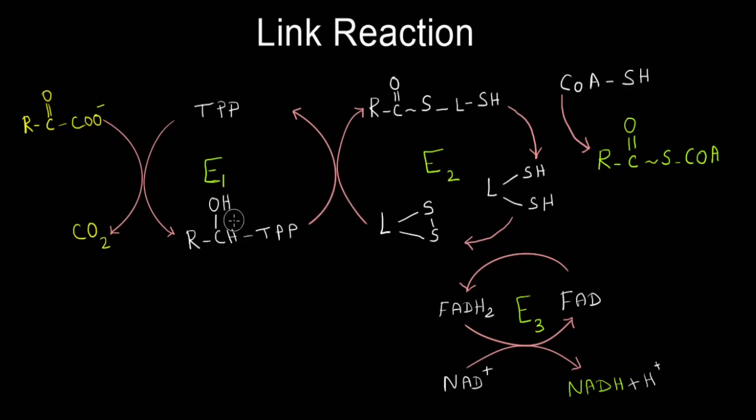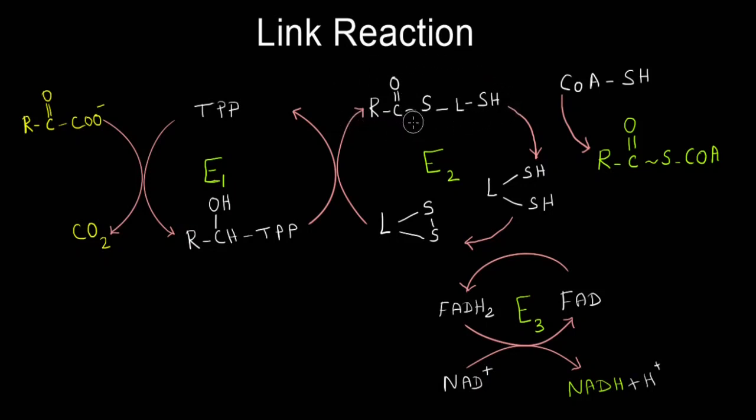Once acetyl group formation happens, that acetyl is transferred to the coenzyme of E2 so that thiamine pyrophosphate becomes free to carry on with the process. Now this lipoamide of enzyme 2 accepts acetyl groups and forms acetyl lipoamide. Can you see here? This bond breaks. There is formation of one sulfhydryl group and then it accepts the acetyl and forms acetyl lipoamide.